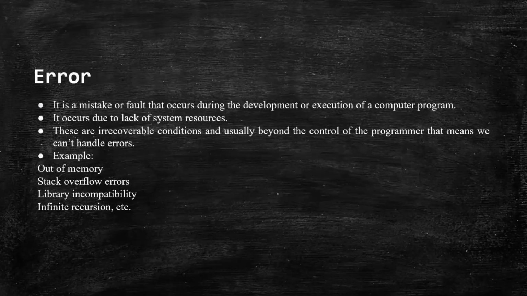So what basically is an error? An error is a mistake or fault which occurs during the development or execution of a program. It usually occurs due to lack of system resources. It is an irrecoverable condition which is beyond the control of the programmer, which means that the programmer cannot control or handle this particular situation. This situation occurs usually when the JVM says it is out of memory, stack overflow error, or infinite recursion, and so on. So when your JVM says that it is out of memory, that means the program cannot be executed further, and the programmer cannot solve this problem by themselves. It is the fault in the system or the execution itself.